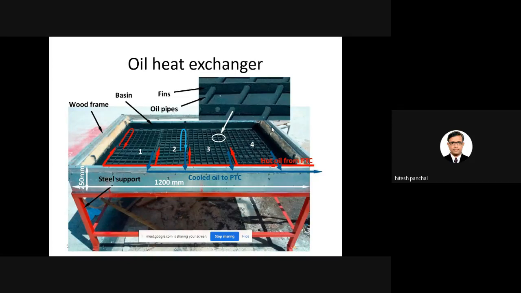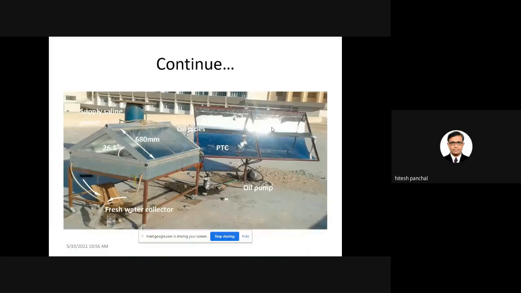You can see this is an oil heat exchanger. And what is an oil heat exchanger? In it the oil is flowing, and above the oil heat exchanger water can be used. Whenever the hot oil is supplied, there will be heat transfer, and due to heat transfer the water will be heated, evaporation takes place and the distillate output will increase. And this is an experimental setup.